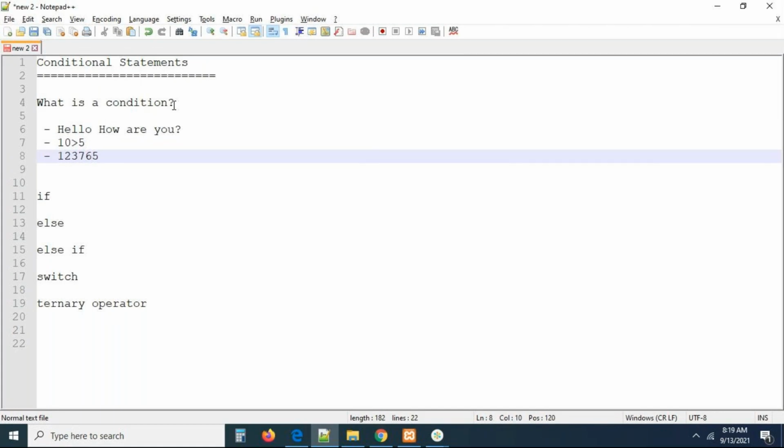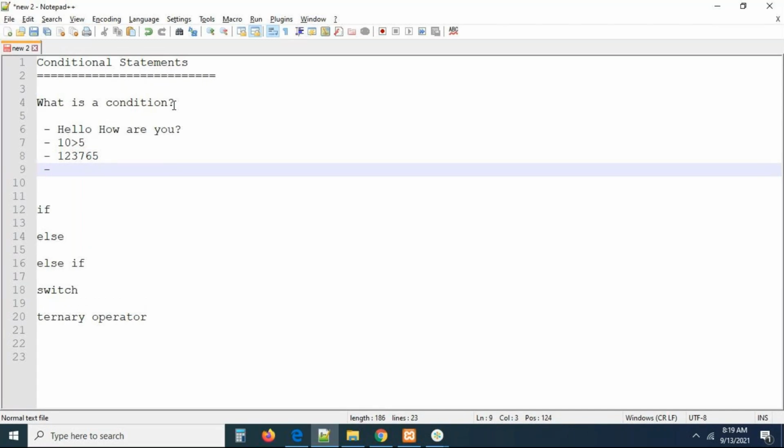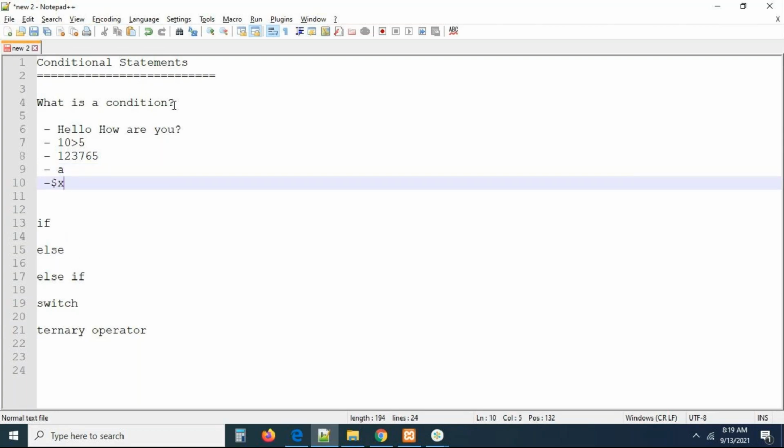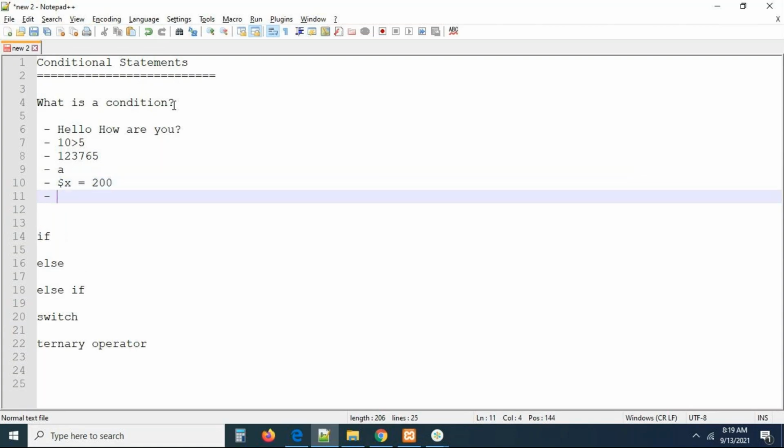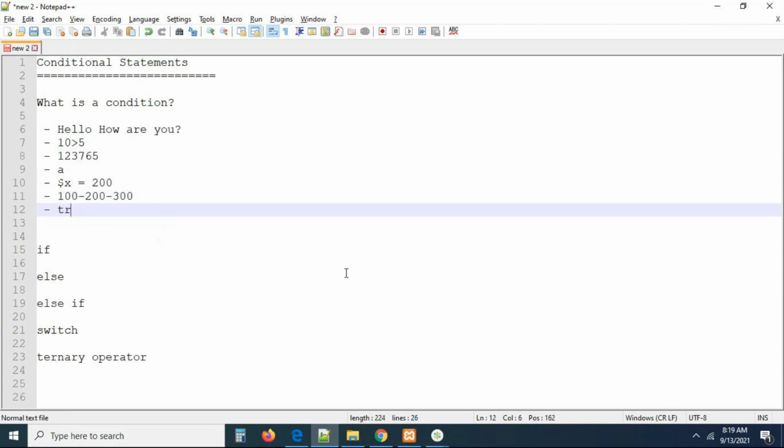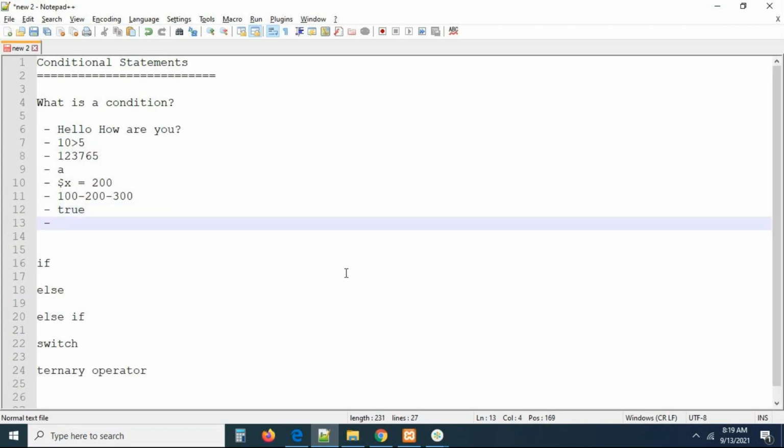Is it a condition? I'm writing simply a word, a character, whatever it may be. I'm taking $x is equal to 100. This is a variable declaration, we know that. You are able to see some scenarios here. Now let me take an expression here: 100 minus 200 minus 300. Are these conditions? I also take something called true. You can take some negative numbers also, minus some number.